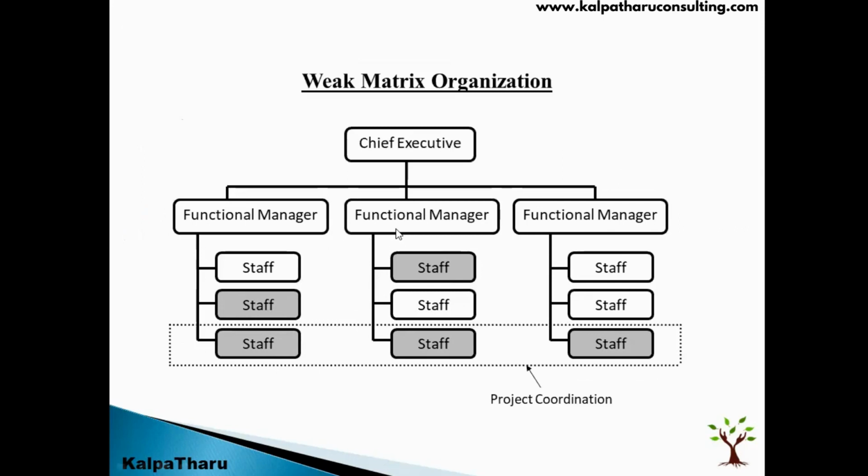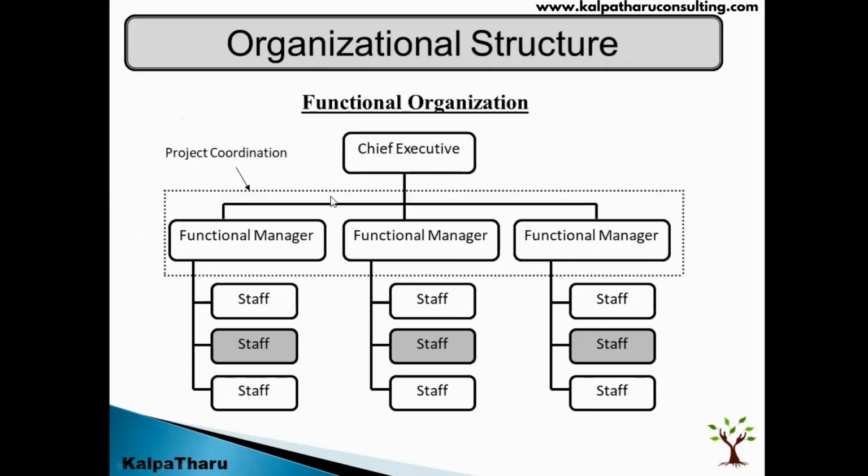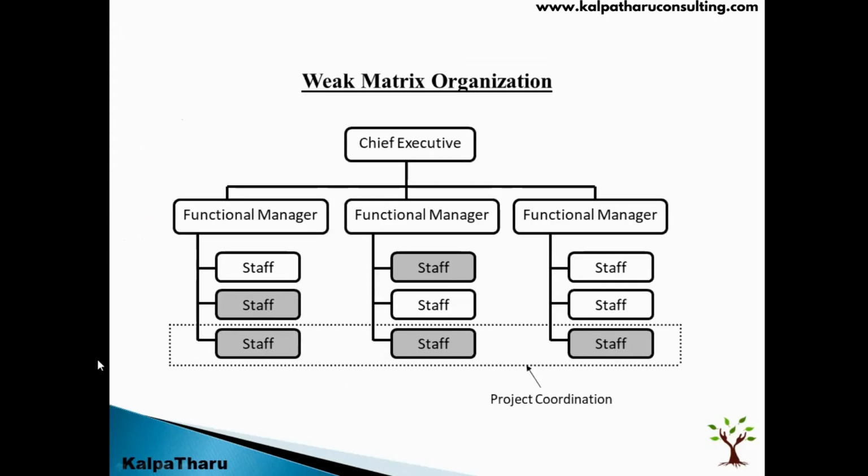Weak matrix organization. If you look at the weak matrix, the look is similar to the functional organization. In a functional organization, you have the functional managers and you have the staff reporting under them, right? If you look at the weak matrix, you see the same, where the functional managers are there and they have reportees reporting under them. But the difference here in the weak matrix is that one of the staff will take care of the project, not the functional manager. One of the staff will take care of the project, right?